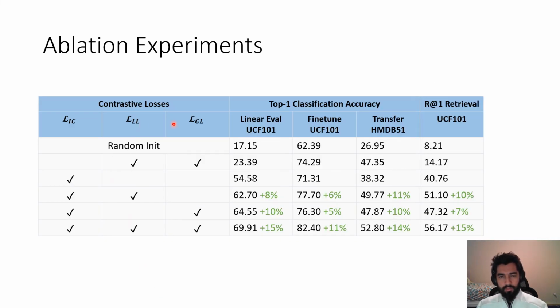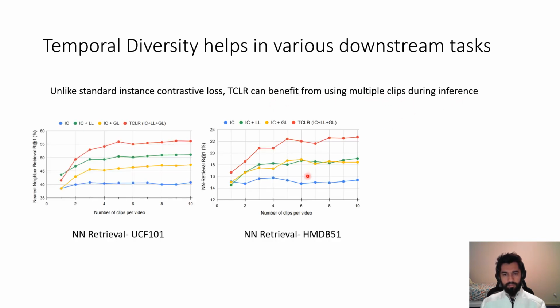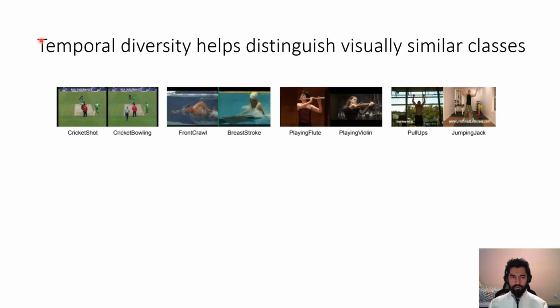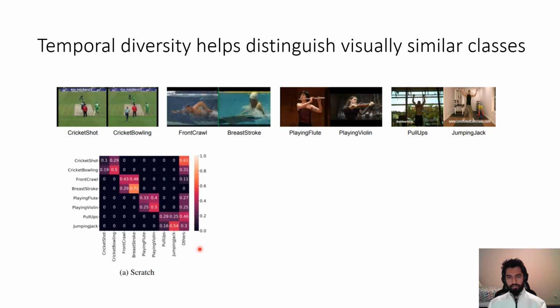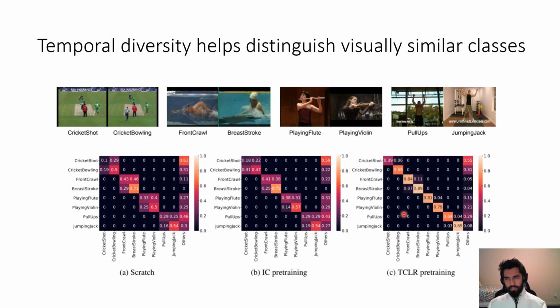We evaluate each of the loss components on different protocols, and we find that each loss component is contributing to the final result. We also show that the temporal diversity learned through TCLR helps in various downstream tasks through multiple clips inference. We also show that temporal diversity helps in distinguishing visually similar classes. When we do ImageNet pre-training, it doesn't get any huge benefit over scratch, whereas in TCLR pre-training, we clearly see the diagonal pattern of the confusion matrix.